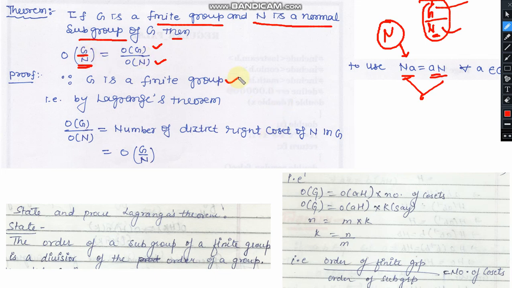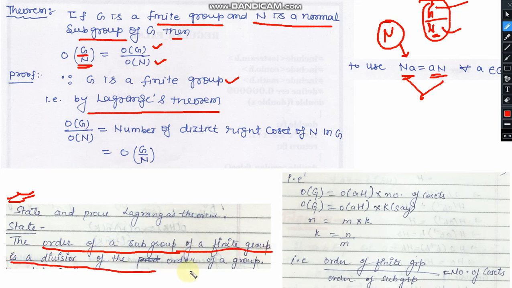Because G is a group and N is its normal subgroup, then by Lagrange theorem, which we discussed last month and also proved, the order of a subgroup of a finite group is a divisor of the order of the group. It means the order of the group can be divided by the order of its subgroup. Because a normal subgroup is also a subgroup of G, the order of G will be divisible by the order of N.